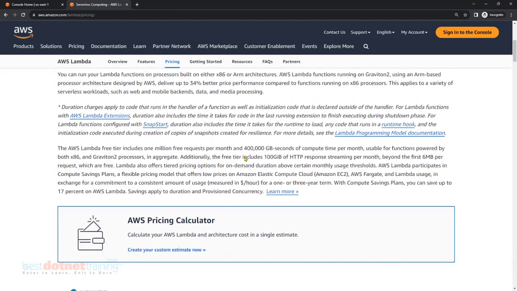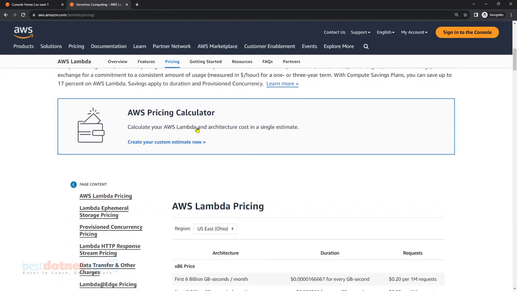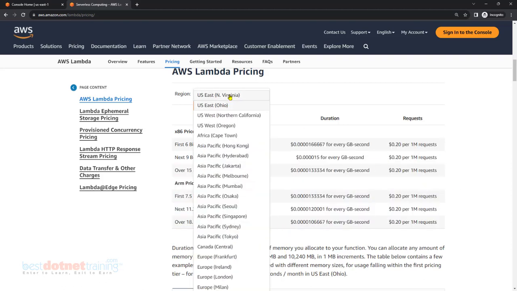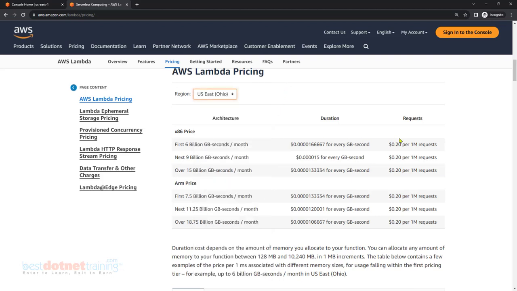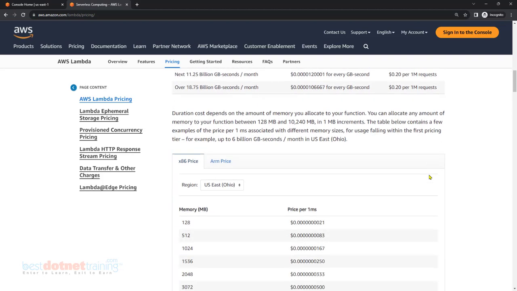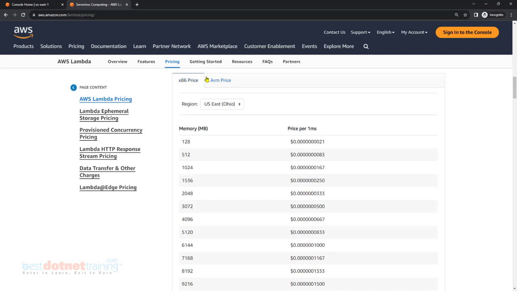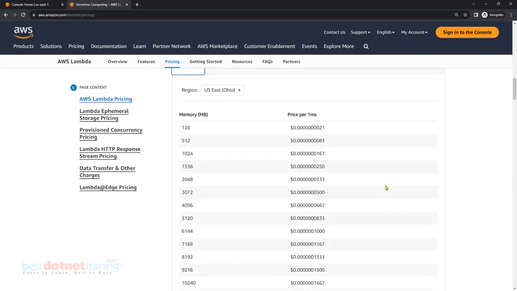And if you scroll down, there's a pricing calculator. There you go. The cost is given here with respect to US East 2, but more or less, there's a slight variation, but you'll get an idea. This is the Intel AMD price, and this is the ARM price, basically architecture.